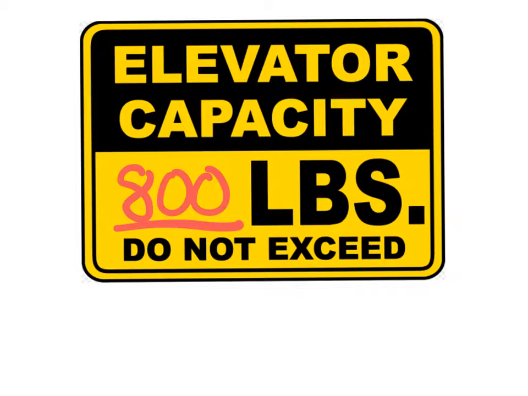But anyways, as an inequality, let's talk about the weight, W. W has to be what? Can't be greater than 800 pounds. It could be 800 pounds because it says do not exceed 800 pounds. So it could be 800 or less. That's why the weight, when you get on an elevator, has to be less than or equal to 800.